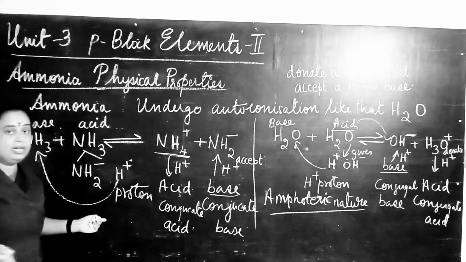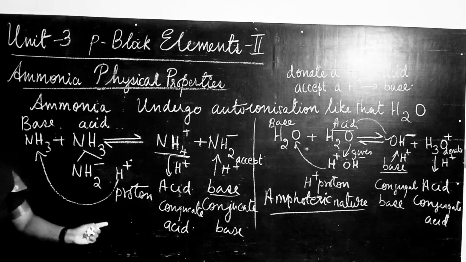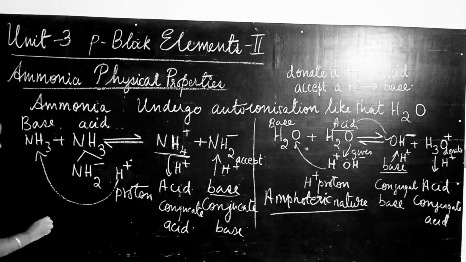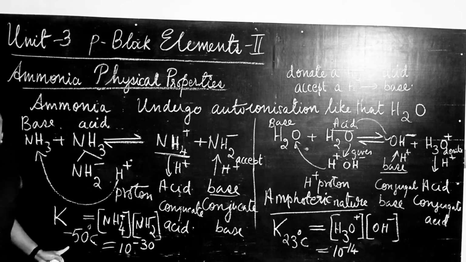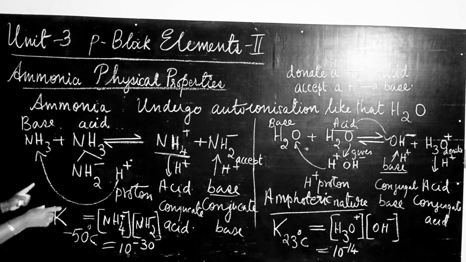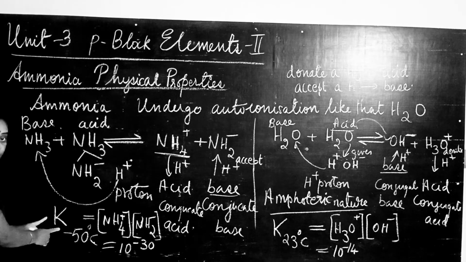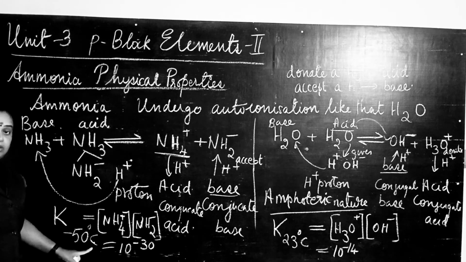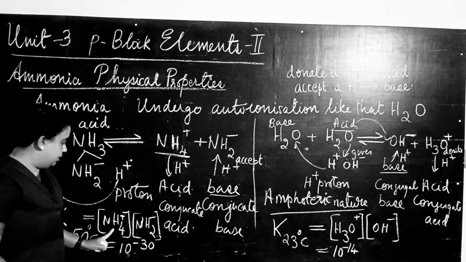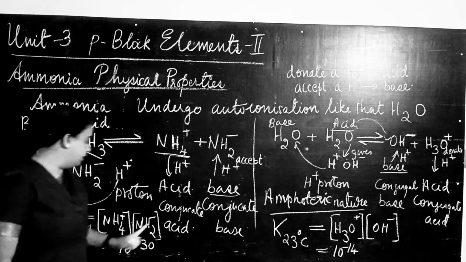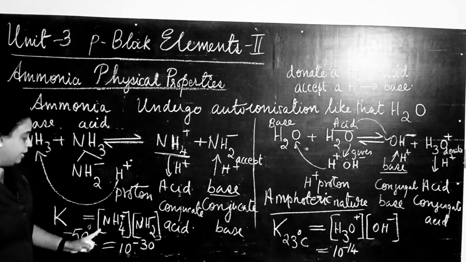Now let us look into the stability, that is the equilibrium constant. For ammonia, the equilibrium constant is K. Let us see the equilibrium constant value for this autoionization of ammonia. At minus 50 degrees Celsius, to write the equilibrium constant, we always write the product concentration.